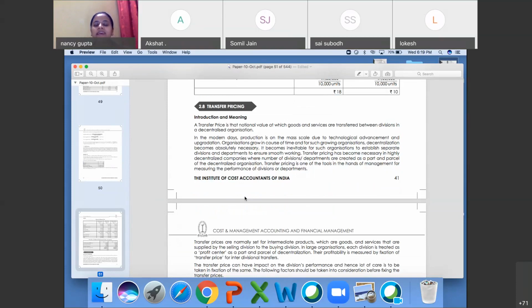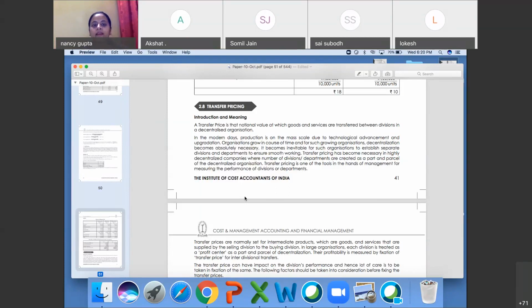I have to explain. Anyway, transfer pricing is that notional value at which goods and services are transferred from one division to another division, or another company. So, like you can transfer from holding to subsidiary or subsidiary to holding, or division. If you are working in a B C division, you can transfer from one division to another, another to another. Fine. It is a transfer pricing basically. You can ask from the market also to buy product if the division is selling you at a cost which is different from what you are getting from the market.